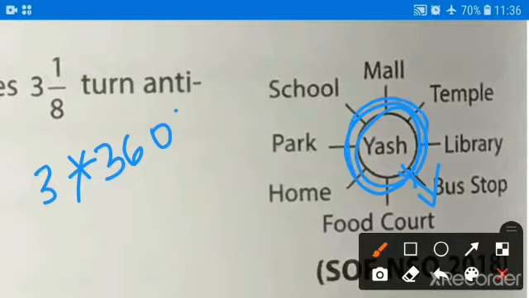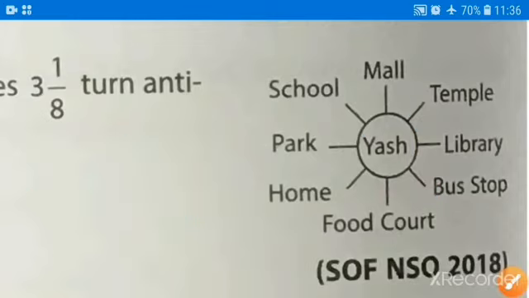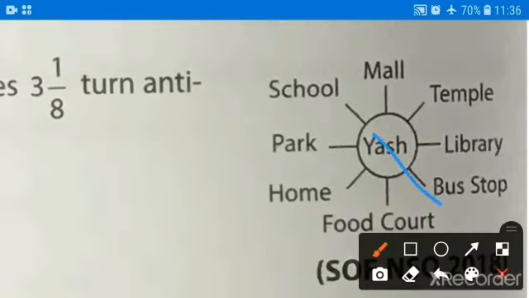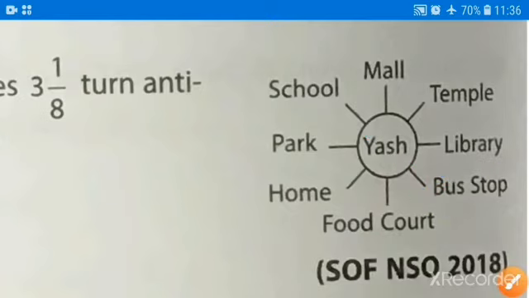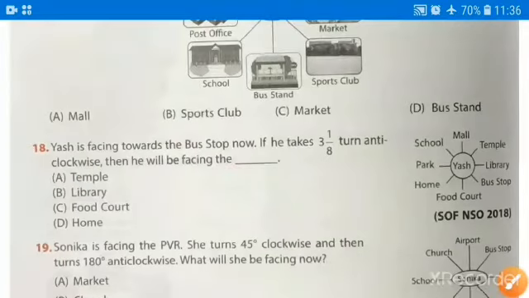This was the first, what Yash did, and after that he took a 1/8 turn. 1/8 of 360 will be 45 degrees, and we can represent 45 degrees like this. Half of 90 will be 45 degrees, and that is in an anti-clockwise direction. So then he will be facing the library. Correct answer will be option number B, library.